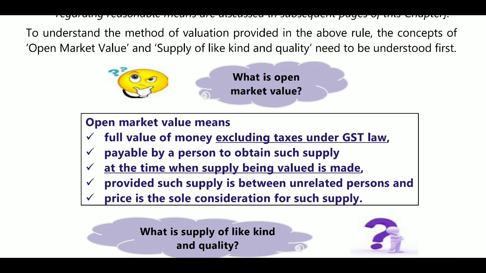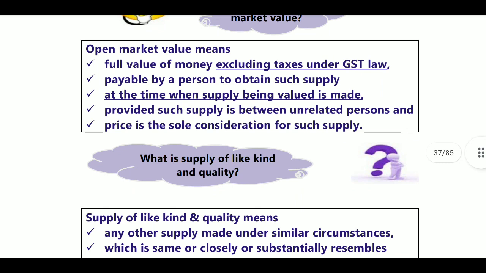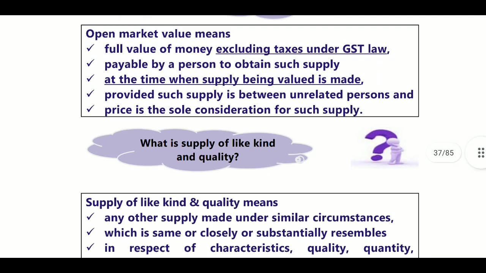Next, what is meant by open market value? Open market value means the full value in money, excluding taxes under the GST law, payable by a person to obtain such supply at the time when the supply being valued is made, provided such supply is between unrelated persons and the price is the sole consideration for such supply. It is known as open market value. Here there must be a price, sole consideration and unrelated persons. All GST will be excluded.